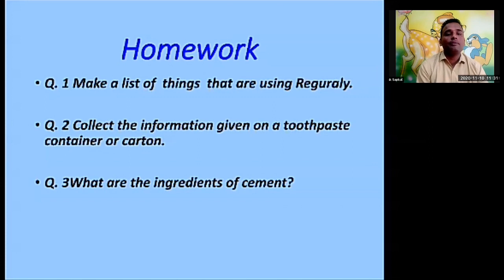Collect the information given on the toothpaste container or carton. Whenever you have a toothpaste container, write down the information: what things are given there and why they are given. Next, what are the ingredients of cement? Write down the ingredients of cement.